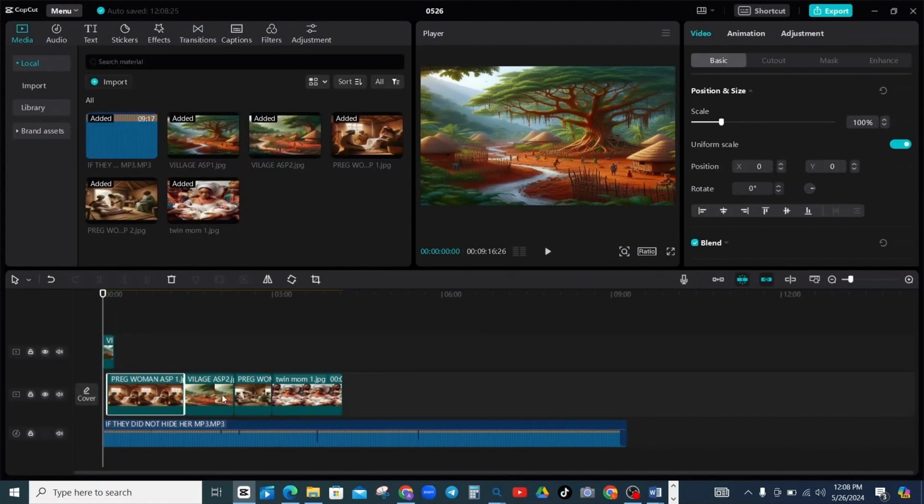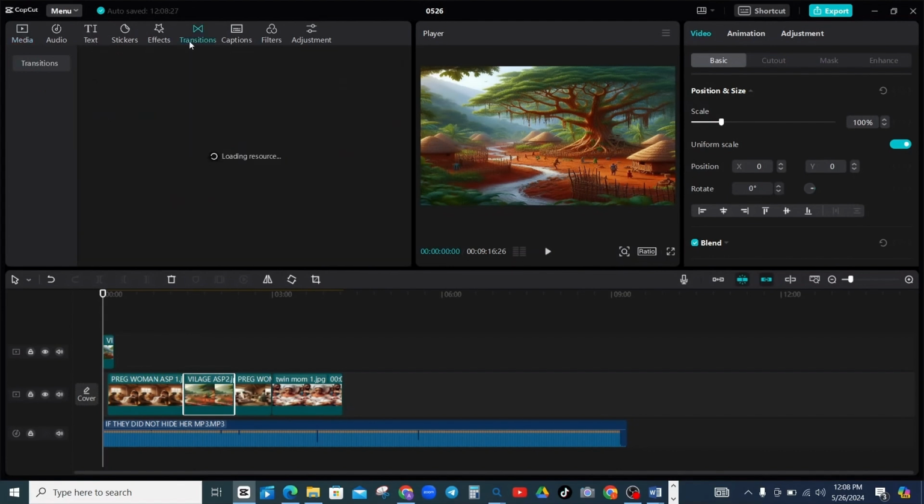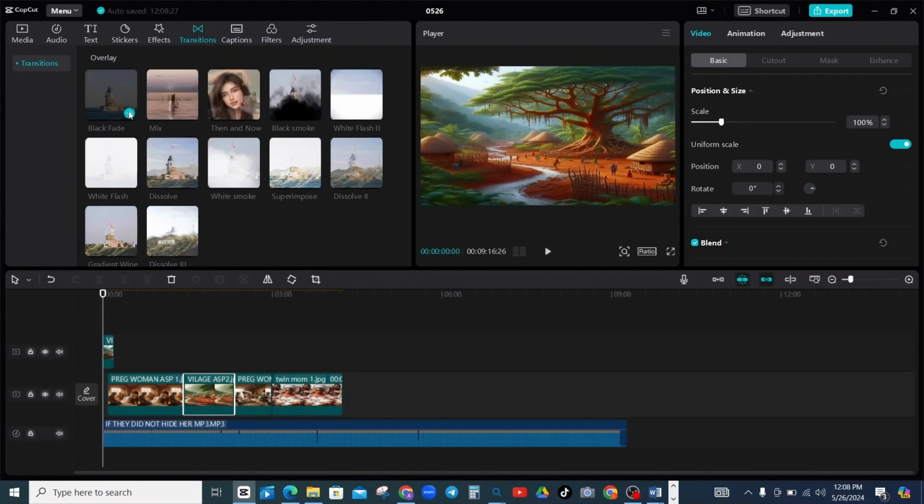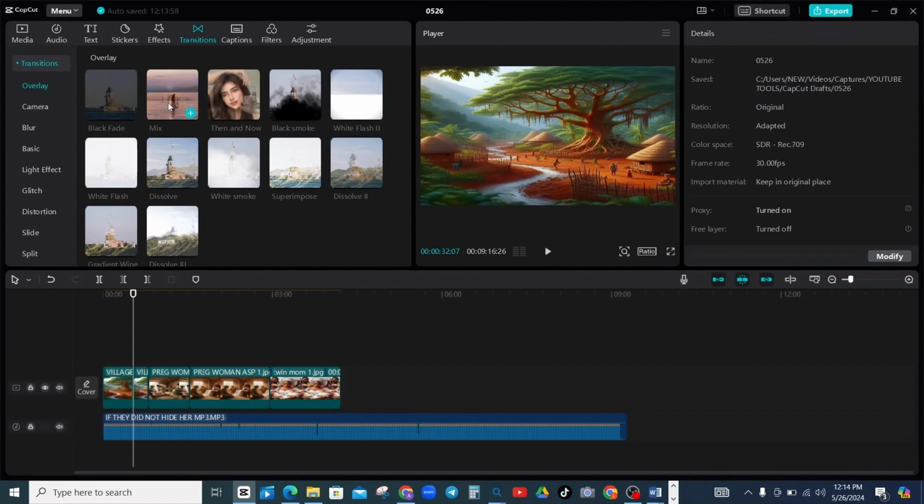Then you go to transition, and you can choose any transition that you like, because it is that transition that will make it that once it moves from one image to another, viewers will understand what is happening. Select the one that you feel is very good for you. Like the first one here makes it dark before it goes over to being bright again. So you let this one enter there.